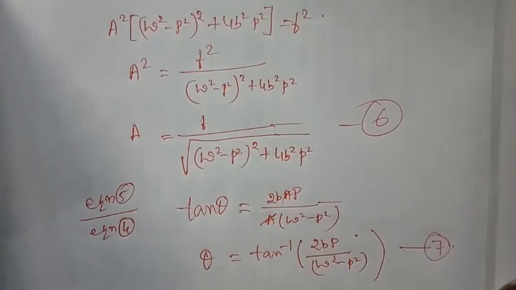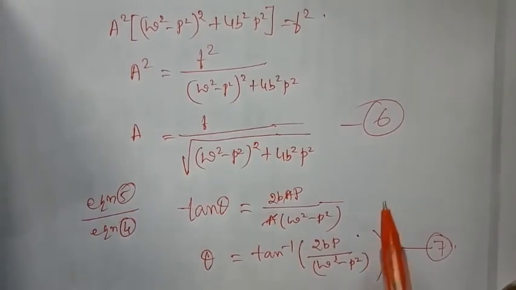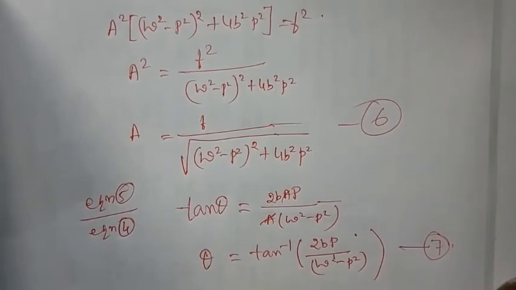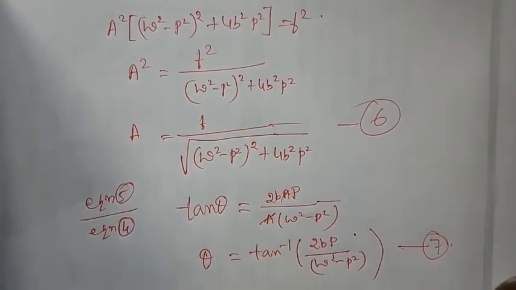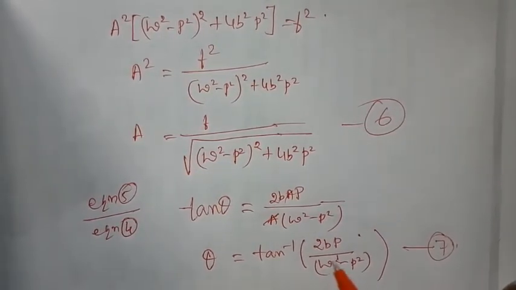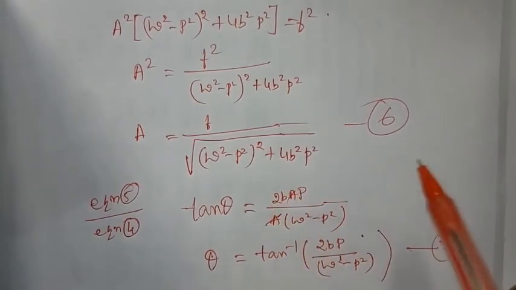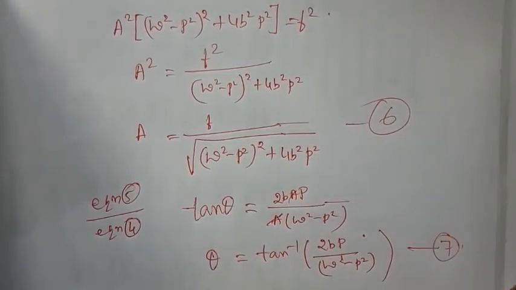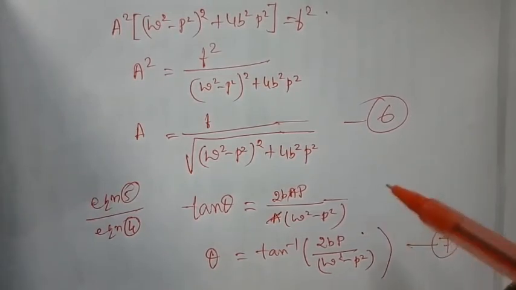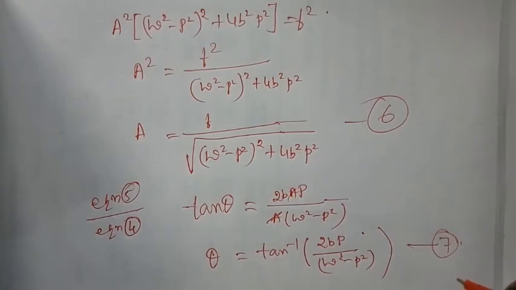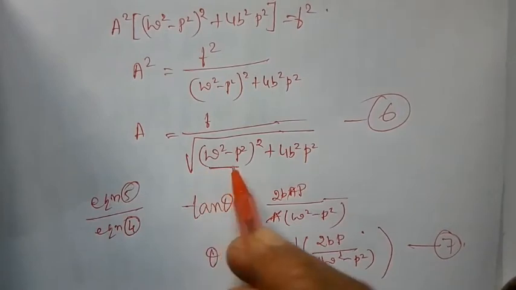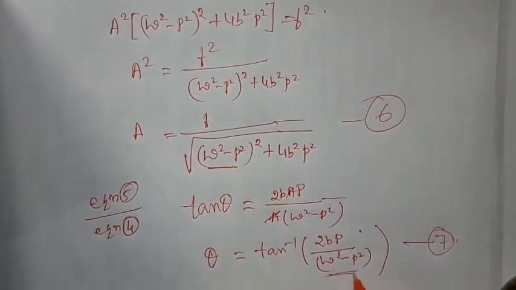So equation 6 is talking about amplitude. Equation 7 is talking about phase. So equations 6 and 7 give the amplitude and phase of forced vibration. Now if you carefully see expressions 6 and 7, the amplitude and phase depend on the value of omega square minus p square.